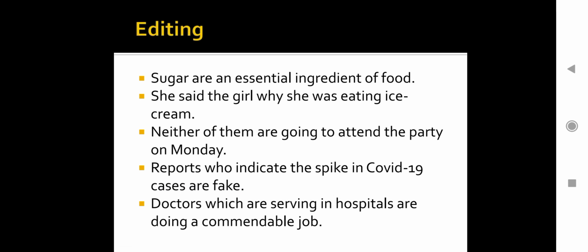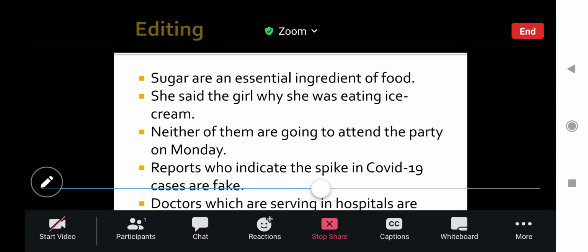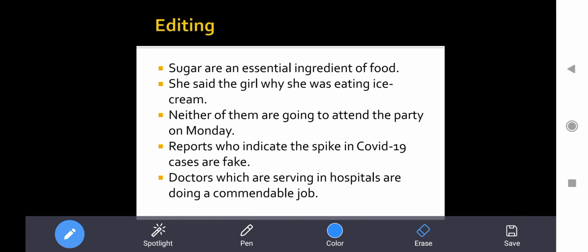Okay, so these are some questions of editing. Again, this is very very important. Editing plays a very important role in your examination. Class 10 board students, this is very important. Now I don't have words to tell you how much important it is, but yeah, again it's very simple as well. So we are having only 5 examples on the screen.